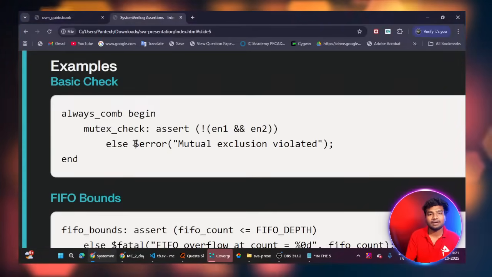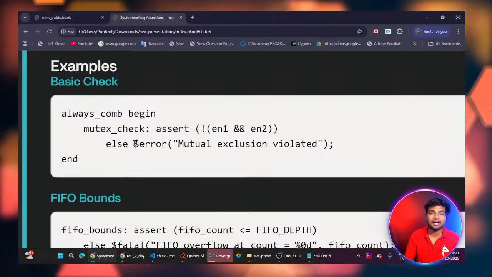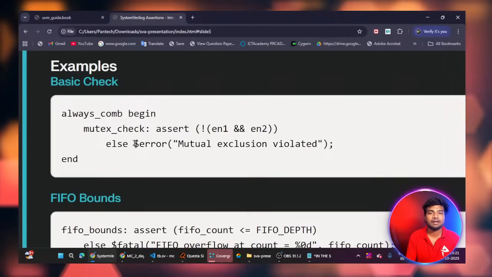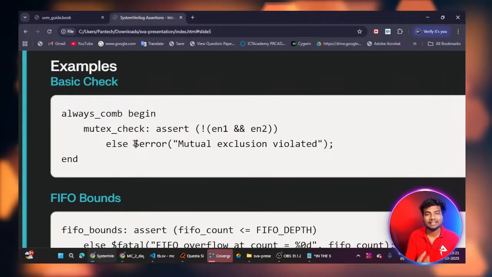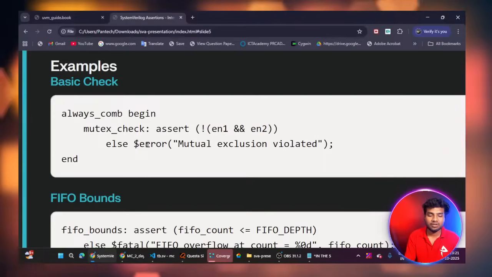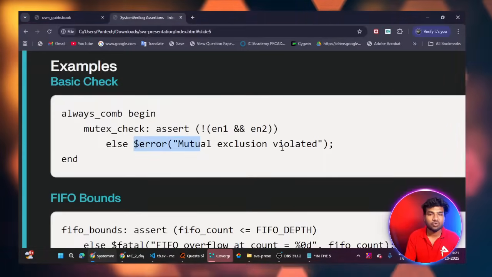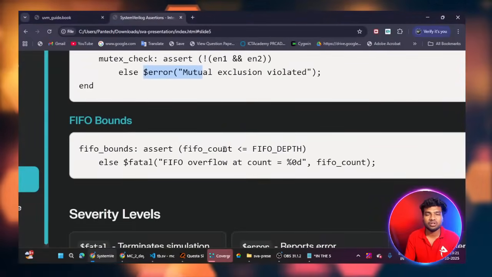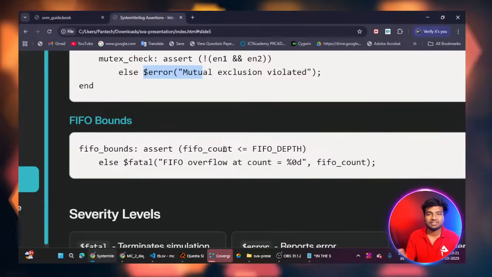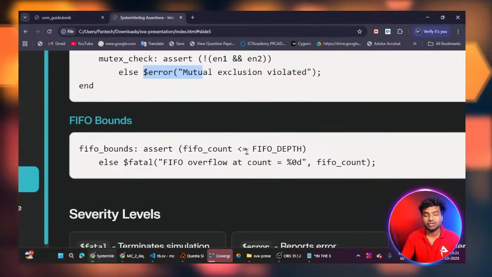So the error statements, like $display, $monitor, and in SystemVerilog assertions $error, $fatal, $warning. These are the display statements we can see in the transcript window. So it will display these error statements, mutual exclusion violated. And then you can see here FIFO, we know that FIFO is a kind of buffer, first in first out.